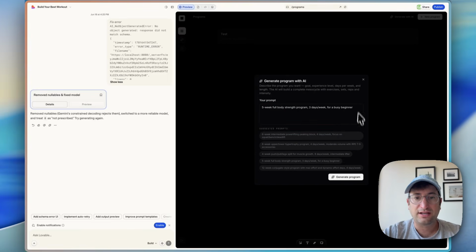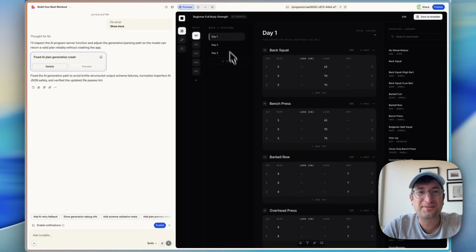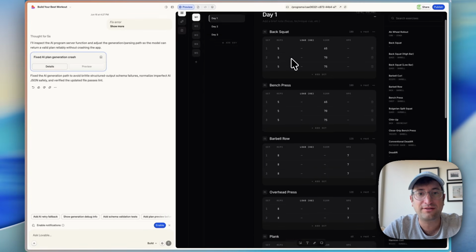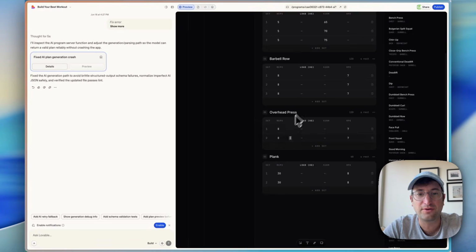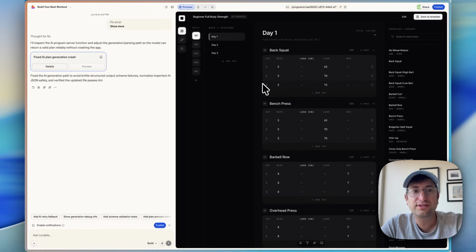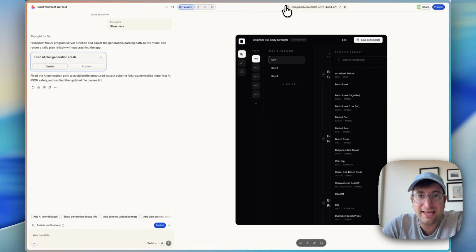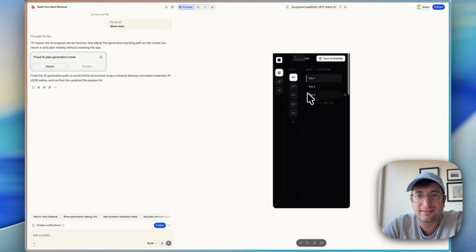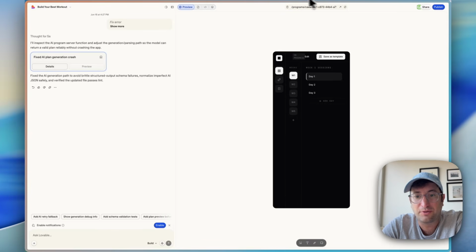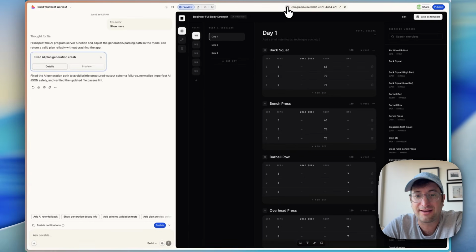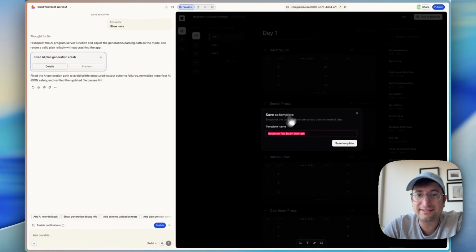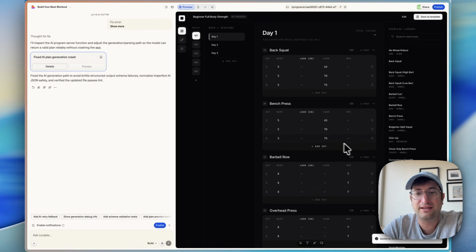So we'll do the same prompts, and it looks like it worked. We have our plan. We have a 5-week plan that it created. Each week we have 3 days, and each day we have a different plan. So day 1: back squat, bench press, barbell row, overhead press, and plank. We can also preview this as a mobile device, so we can see that it works. It is mobile optimized for both tablet and desktop, which is cool to see. And we can go ahead and save this as a template. So we can name it beginner full body strength, save it as a template.